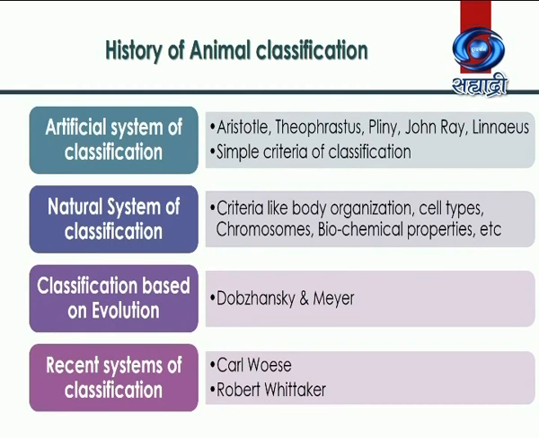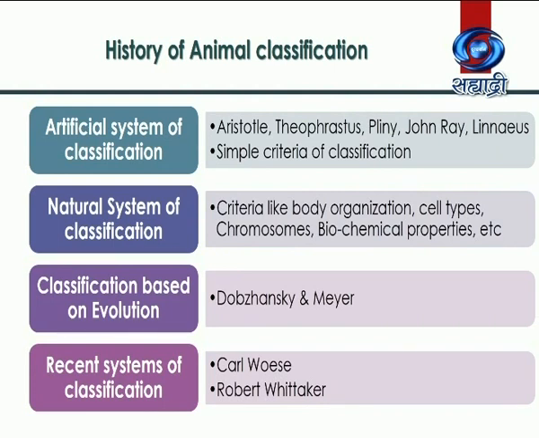Later on, natural system of classification got introduced, which was based on the criteria like body organization, cell types, chromosomes, and biochemical properties. Some scientists like Dobzhansky and Mayer tried to classify organisms on the basis of evolution.